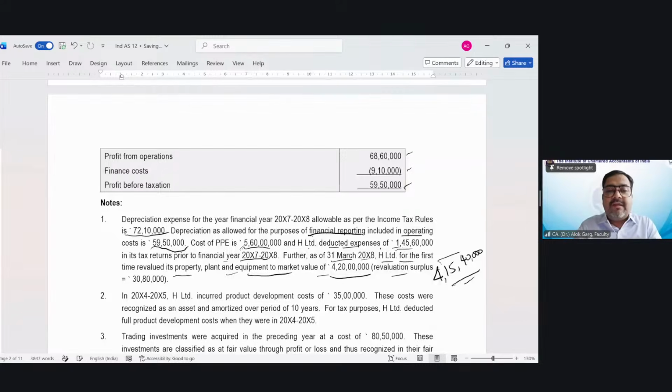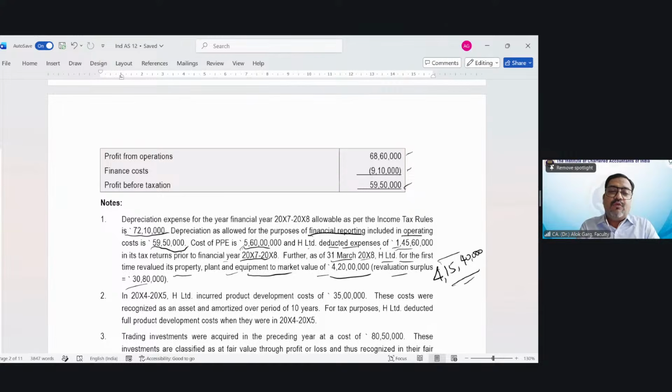Revaluation surplus is 30 lakh 80,000. It means in the books, the value earlier would have been 4 crore 20 lakh minus 30 lakh 80,000. That is why the revaluation surplus is this much.